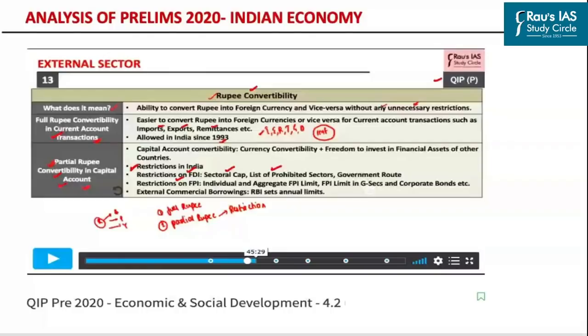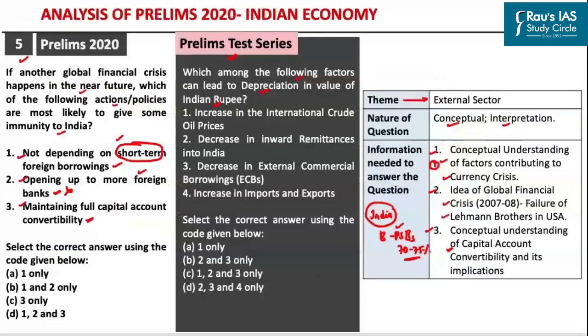So, if the Indian economy adopts full rupee convertibility on the capital account transactions, it will not only lead to a greater amount of exchange rate volatility, but it will also lead to the spillover of a future global financial crisis into the Indian economy. So, coming back to the question asked in Prelims 2020, the statement says maintaining full capital account convertibility, which obviously will not give immunity to India from a global financial crisis in future.